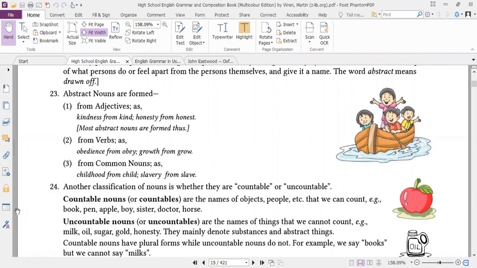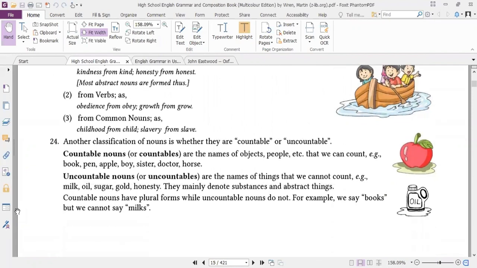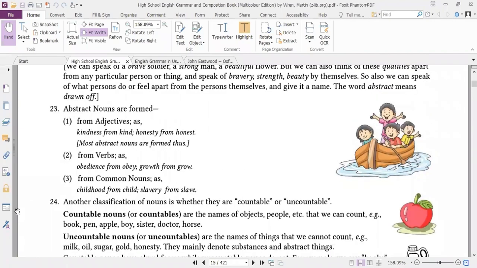From common nouns, as childhood from child, slavery from slave. So these are abstract nouns, such as hate, love, vanity. Basically, an abstract noun is a quality that can be felt, but can't be seen or touched.